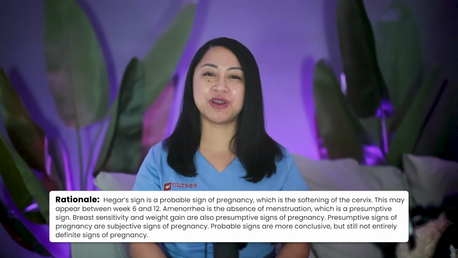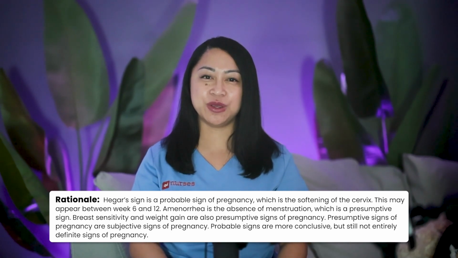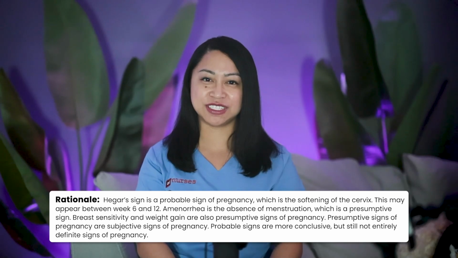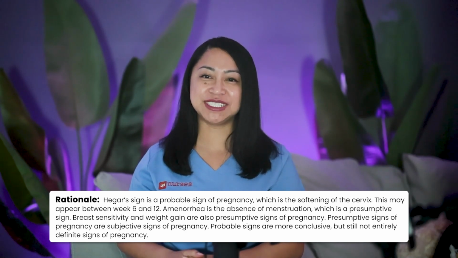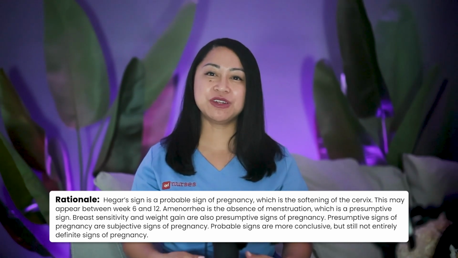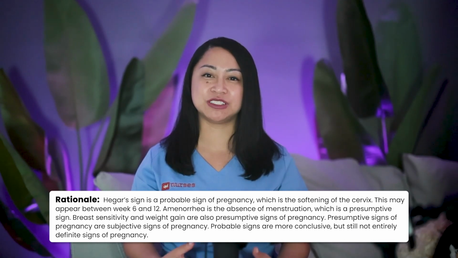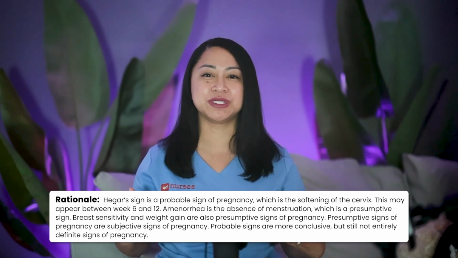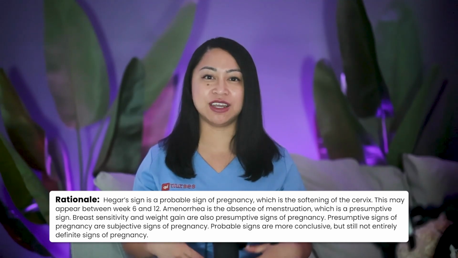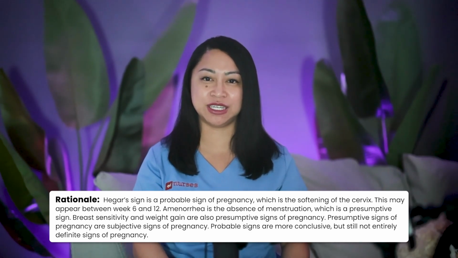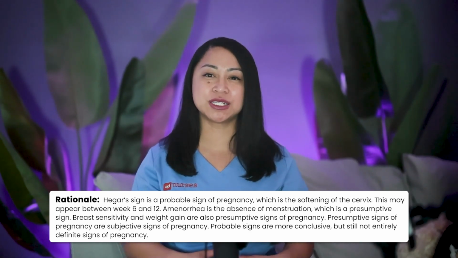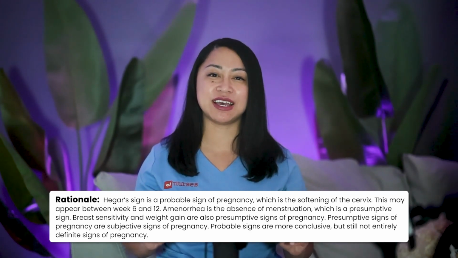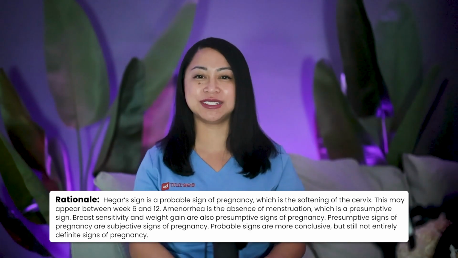Hegar's sign is a probable sign of pregnancy, which is the softening of the cervix. This may appear between week 6 and 12. Amenorrhea is the absence of menstruation, which is a presumptive sign. Breast sensitivity and weight gain are also presumptive signs of pregnancy. Presumptive signs of pregnancy are subjective signs. Probable signs are more conclusive, but still not entirely definite signs of pregnancy.